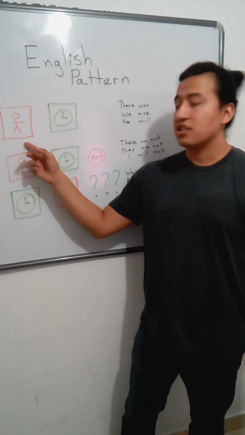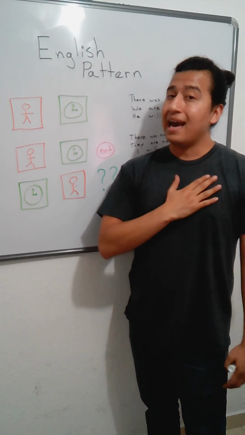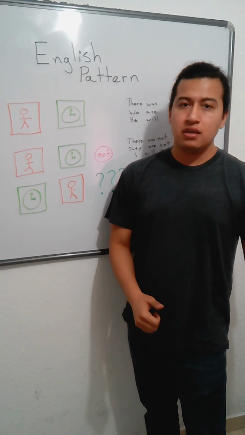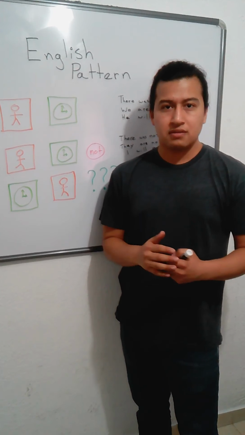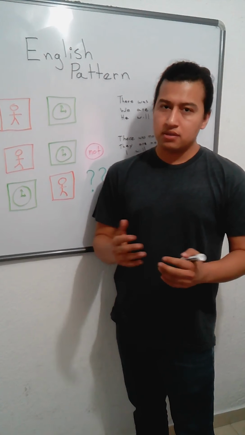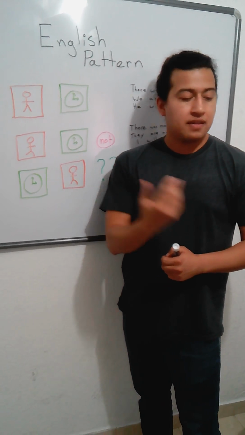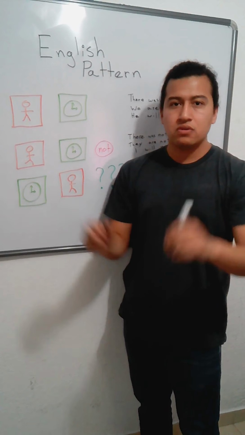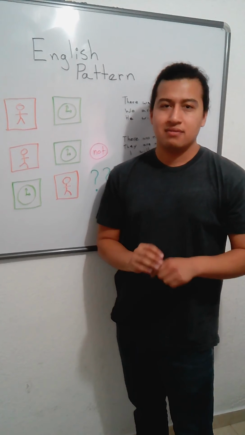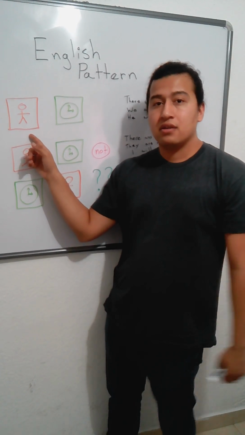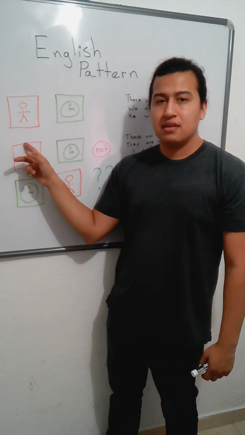Now you see here, I have a subject, but it could be anybody. It could be you, I, he, she, it, and also it could be there for existence. There is a chair, there was a chair. But it could also be this, that, these, those, etc. And it could also be names like Juan, John, etc. That's this guy. John, there, I, this.